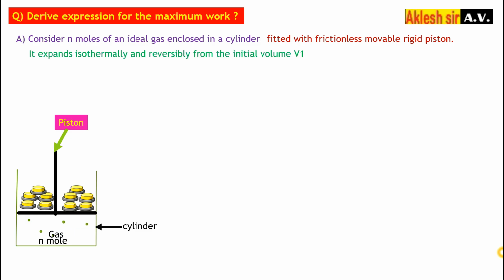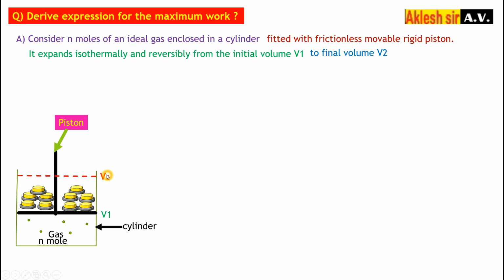It expands isothermally and reversibly from the initial volume V1. The initial volume of the gas was V1 and it is going to expand isothermally and reversibly, which means it will expand very slowly, to the final volume V2. Suppose this dotted part is the final volume.